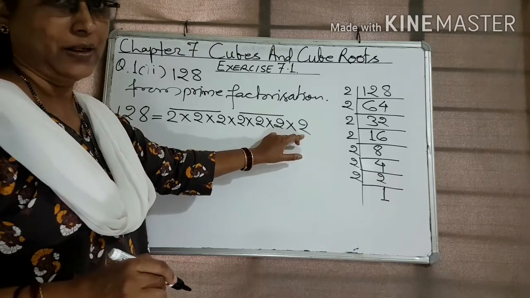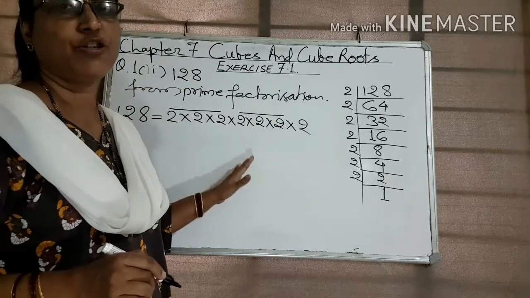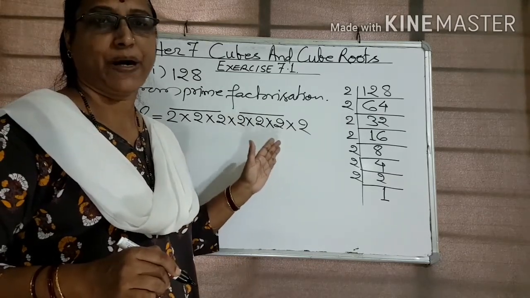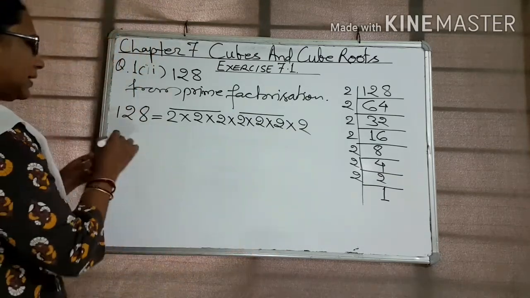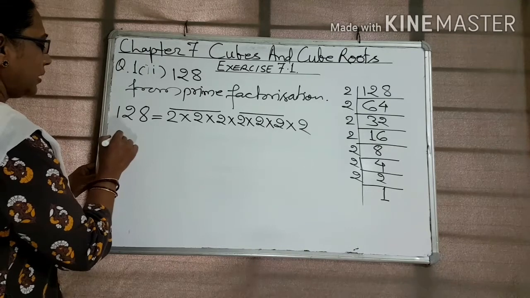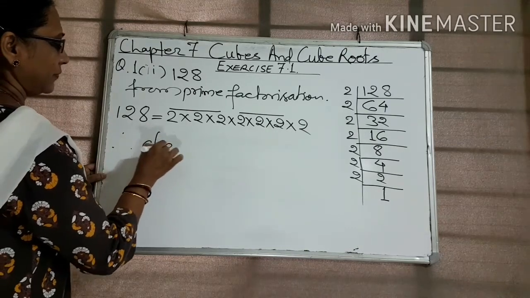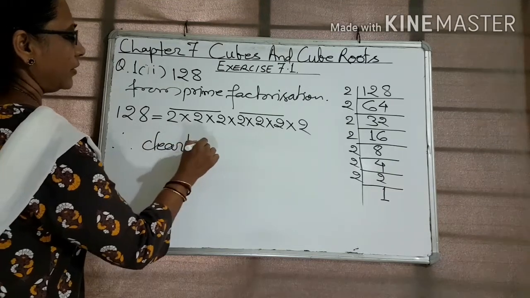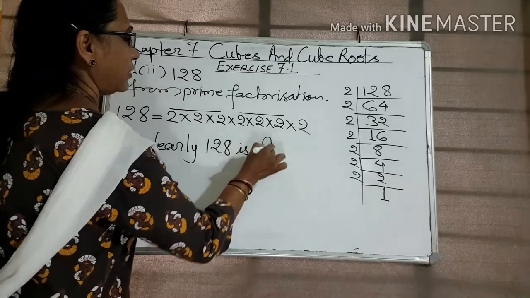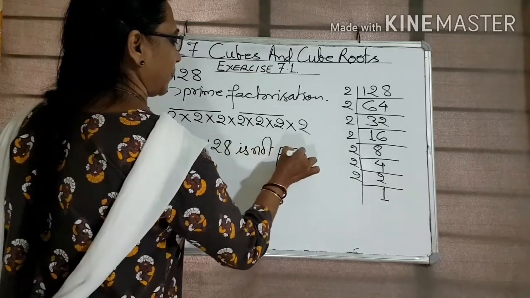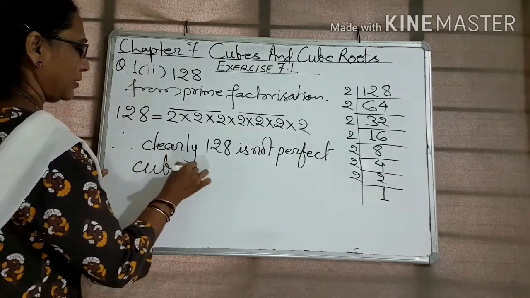Therefore, 128 is not a perfect cube number.